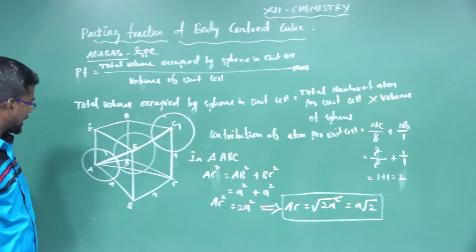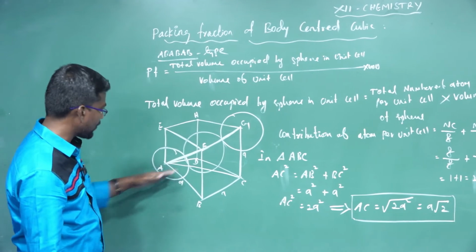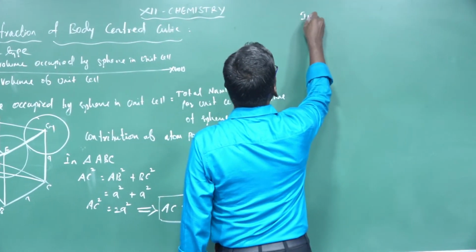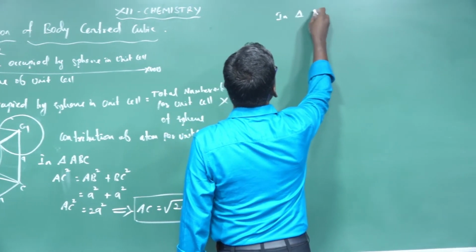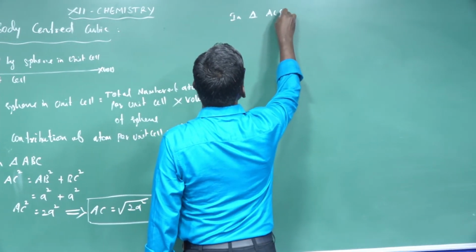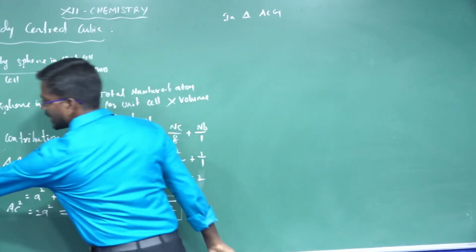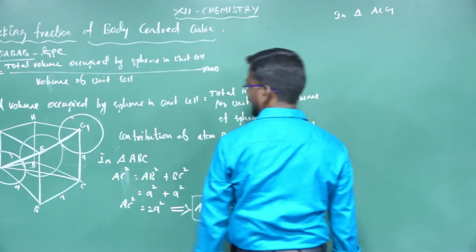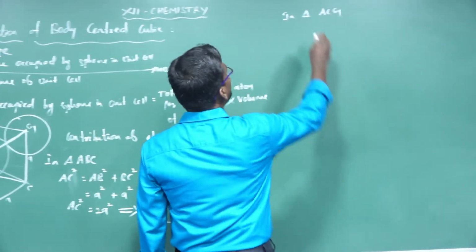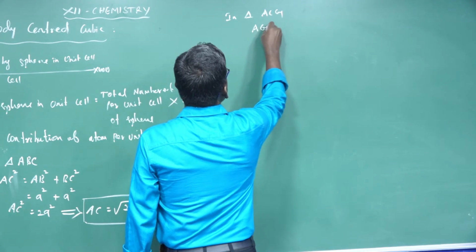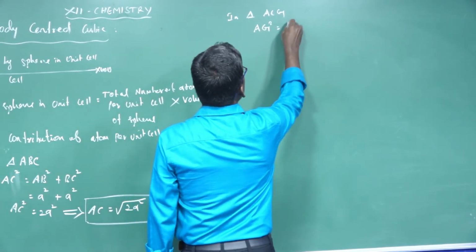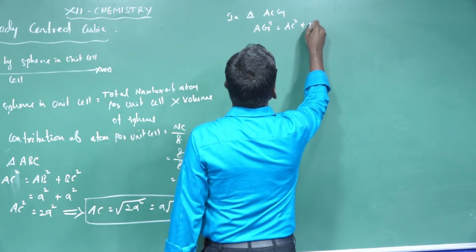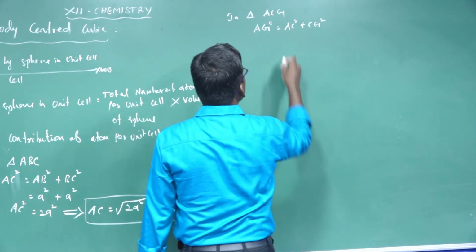Now we are going to find the body diagonal AG in triangle ACG. In triangle ACG, AG squared is equal to AC squared plus CG squared.